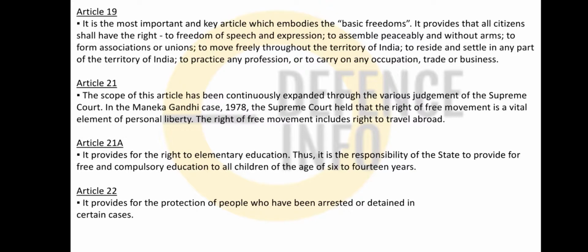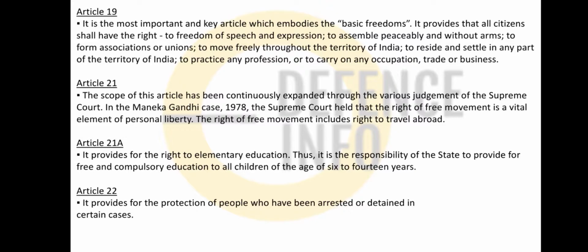Now 19, you see basic freedoms. First, you have the right to freedom of speech and expression, peaceful assembly without any harm, to form associations or unions, to move throughout the territory of India, to settle in any part of the territory of India, to practice any profession or carry on any profession. You can move out of the country if you are legally eligible. And article 21, friends, the court held that the right to free movement is a vital element of personal liberty, and the right to free movement includes the right to travel abroad. So it is in article 21, in a more specific manner. And this was added in the Maneka Gandhi case, 1978.